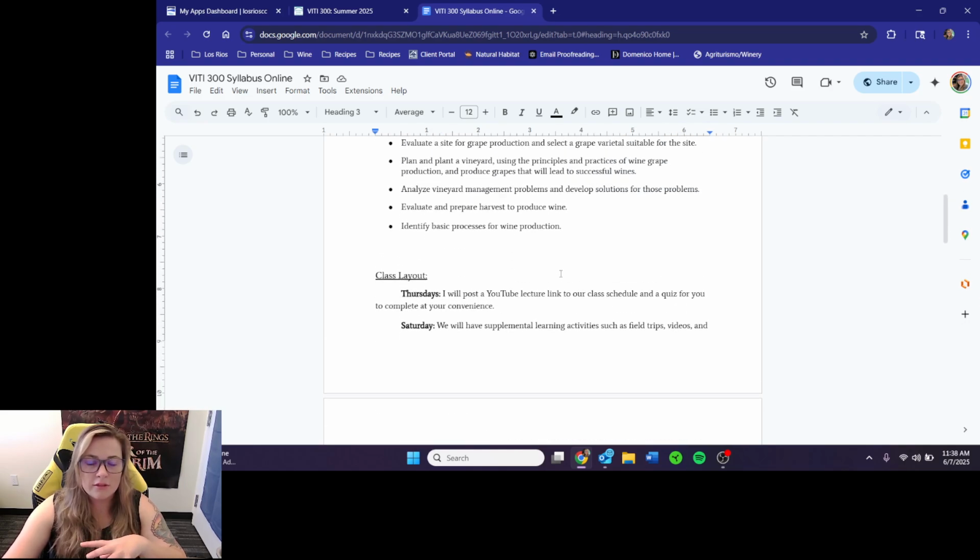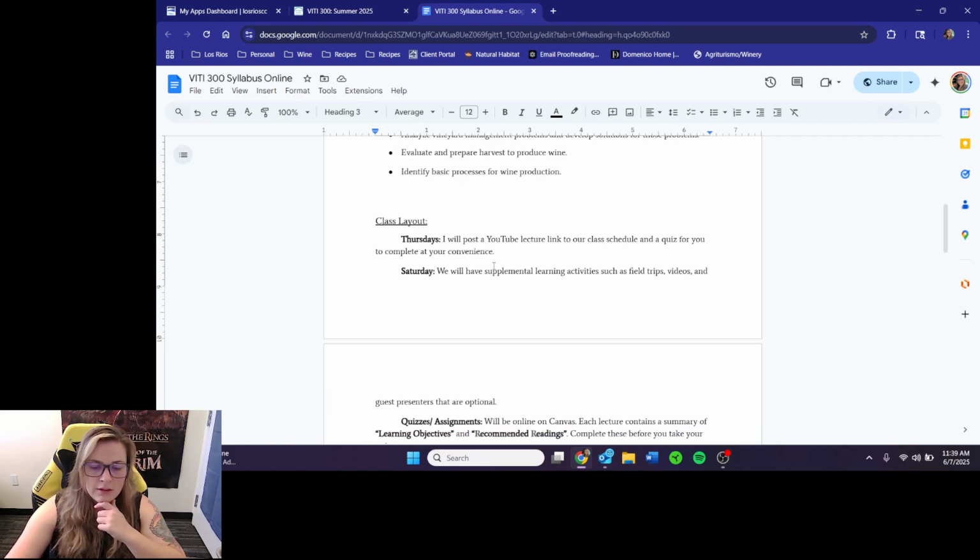I would like to focus more on how to set up a vineyard from the beginning. So we'll spend a lot of time on that, and we will brush up on winemaking, but we offer a winemaking course that is in the fall, and we do actually make the wine. So I'd prefer just to kind of recommend that to students. So we'll go over the basics though. Yeah. Okay.